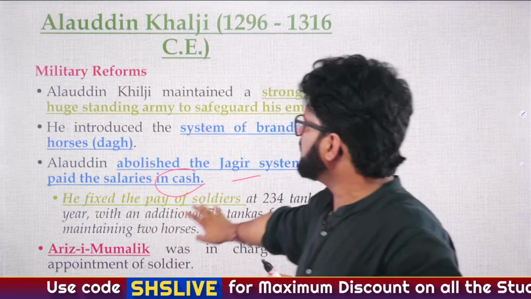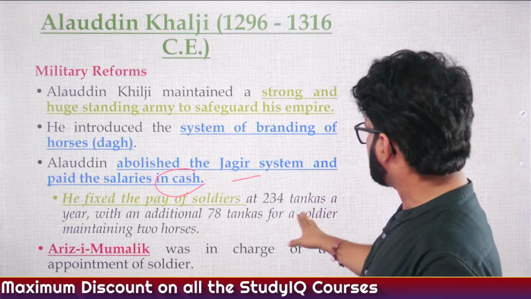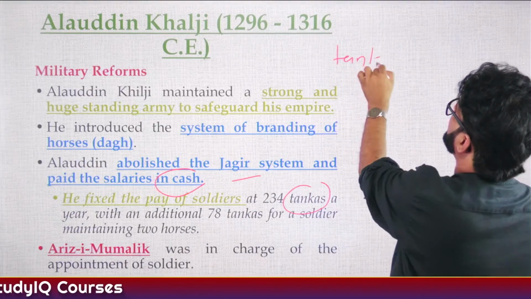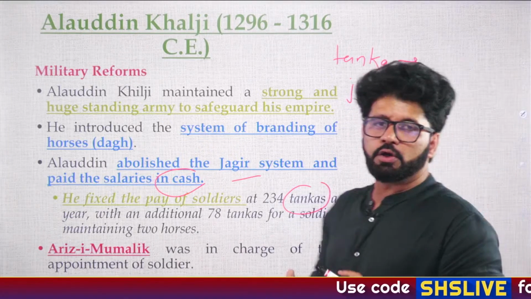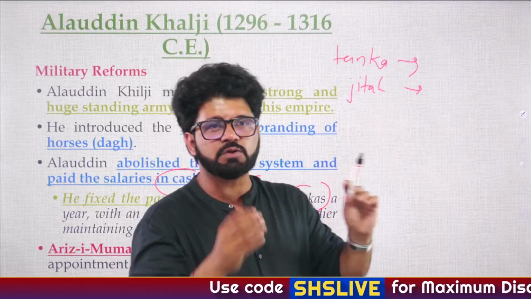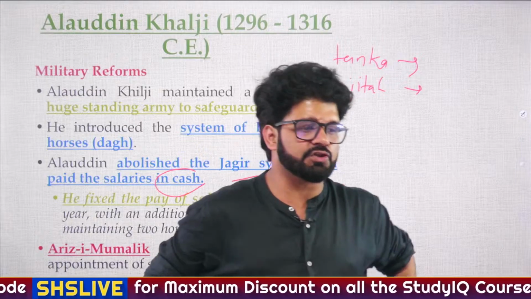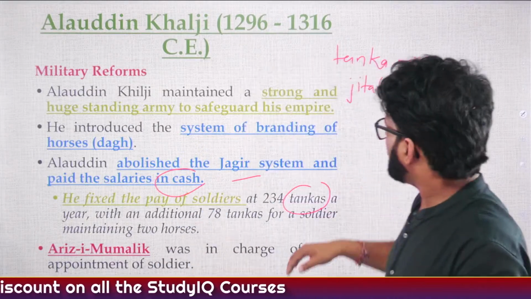So that is what is happening here. He's paying his military in cash. He's fixing the pay of salary. Taka. What was Taka? What was Jeetal, bro? We have talked about Taka and Jeetal. Iltutmish introduced them. Taka was associated with which currency? Taka, Jeetal, which is silver, which is copper. If you know it, you can post it in the comment section.